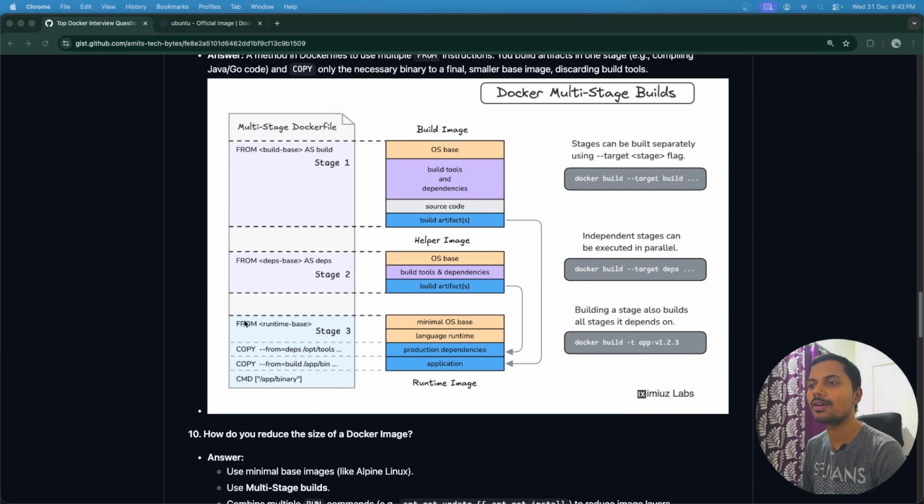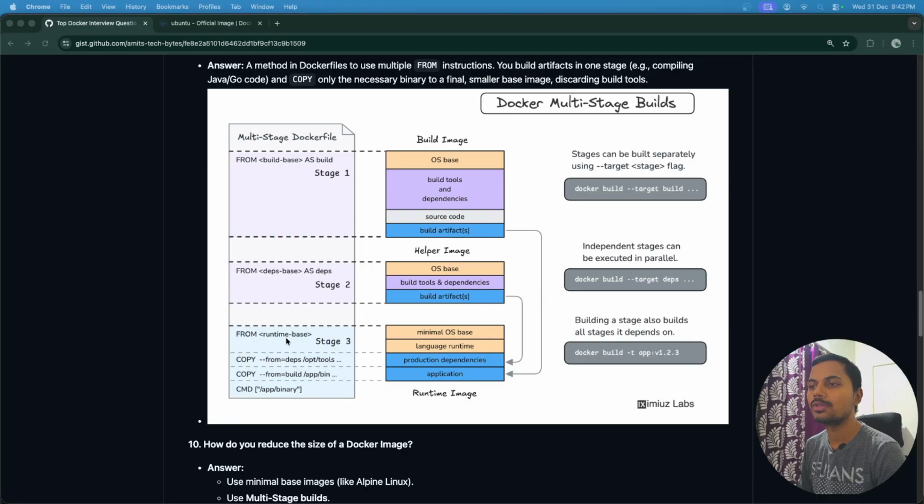So now we are just using the runtime image, instead of a very huge image with a lot of tools for compilation. In the final stage we will just use a smaller image, just runtime, which contains only the runtime, like .NET runtime or Java or some other language runtime.